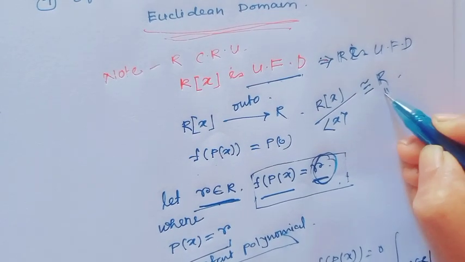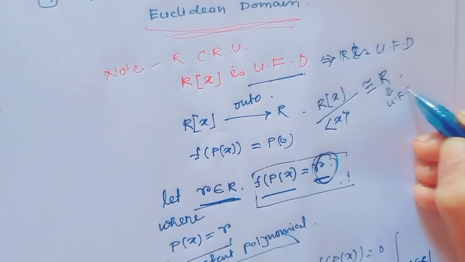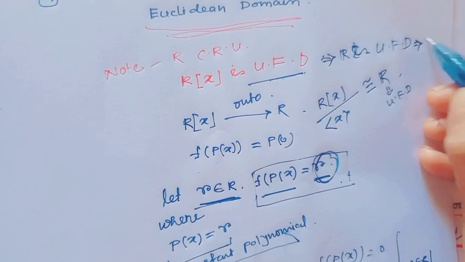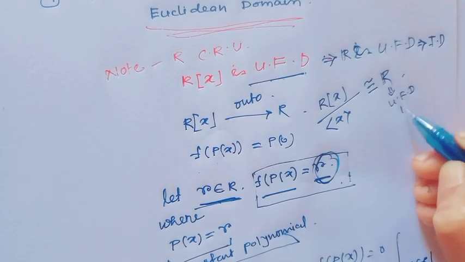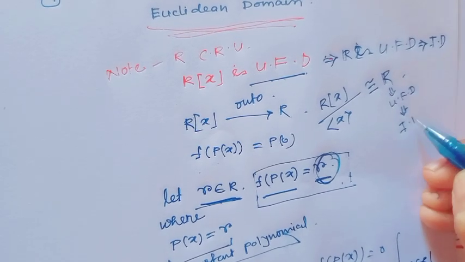Since R is a U.F.D., that always implies it is an integral domain.